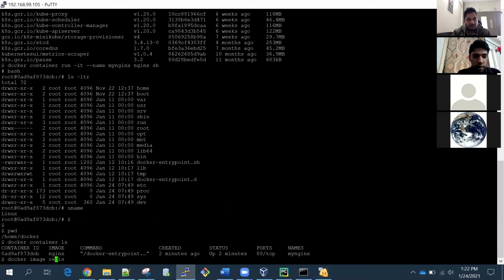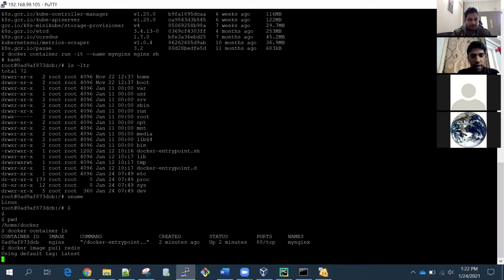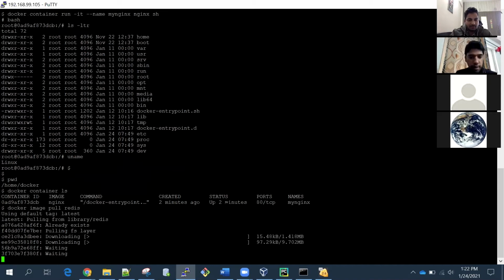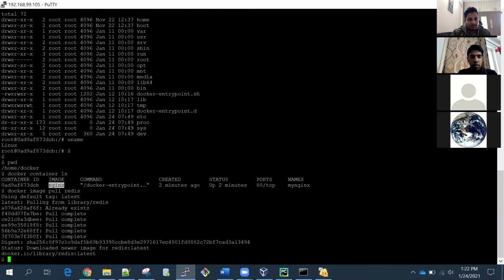First I will download the image for Redis with docker image pull redis. It is getting downloaded. It's a database cache basically, Redis. Yes. So we installed Nginx, which is a web server, and now we are installing Redis.